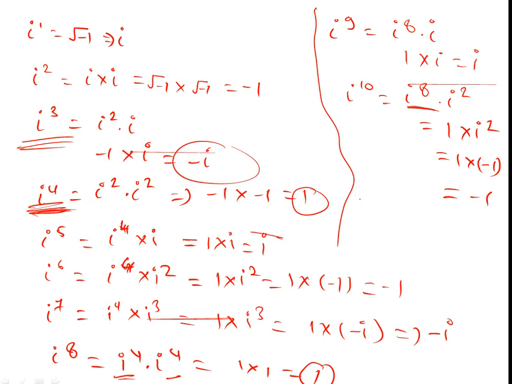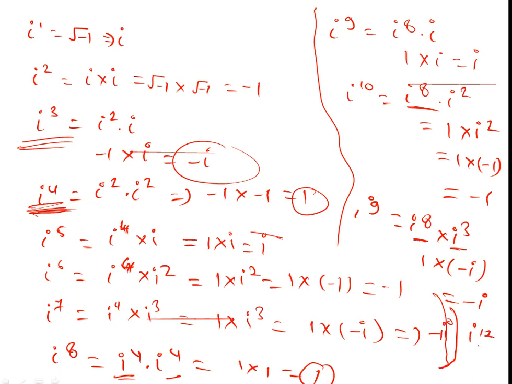So iota to the power 11 is iota to the power 8 into iota to the power 3. The value of iota to the power 8 is 1. The value of iota to the power 3 is minus iota. So we can write it as minus iota. Similarly, iota to the power 12 is iota to the power 8 into iota to the power 4, which is 1 into 1, the final answer is 1. So this slide is clear, okay?